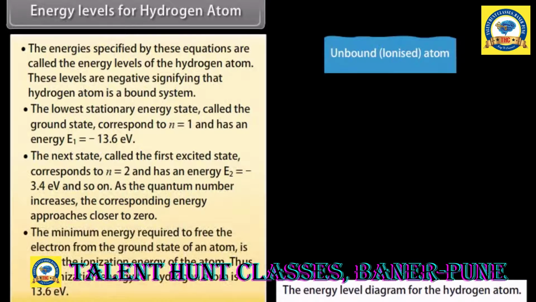The minimum energy required to free the electron from the ground state of an atom is called the ionization energy of the atom. Thus, the ionization energy for the hydrogen atom is 13.6 electronvolt.